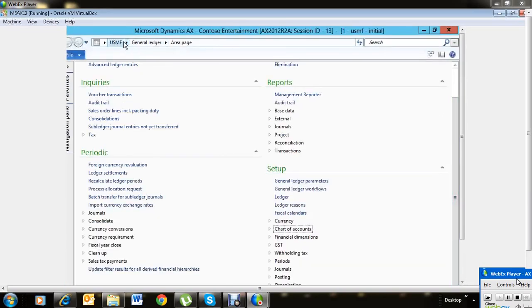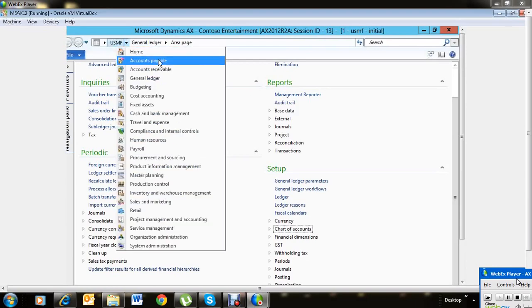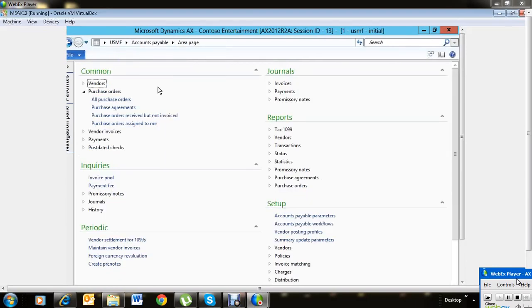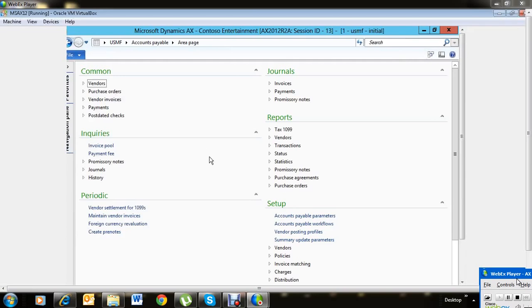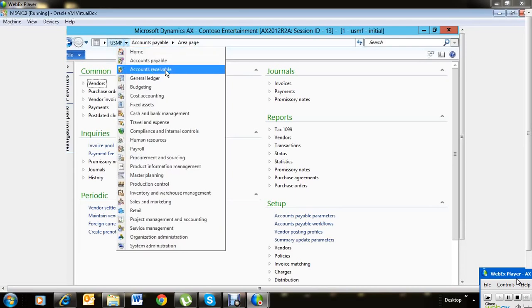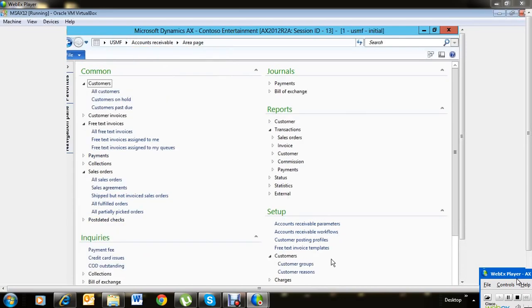So the next level of configurations is the vendor master and the customer master, where we're going to look at how we create a vendor, how the vendor groups are created, and how we integrate the sub-ledger to the general ledger through the vendor posting profile. Similarly, in the accounts receivable module, we're going to touch upon the customer groups, the creation of the customers, and then integrating the customer posting profiles. How do we integrate accounts receivable to the general ledger?